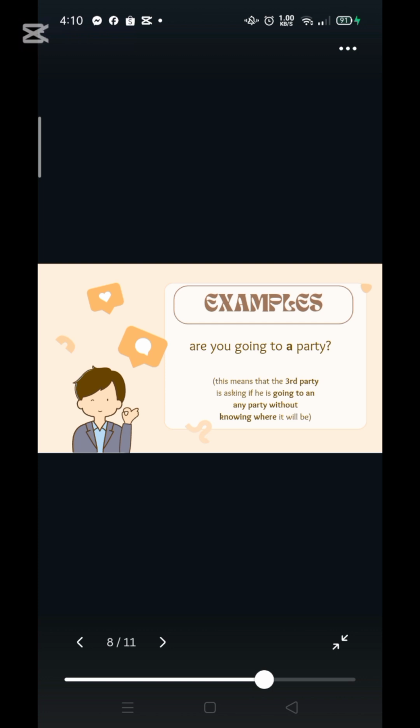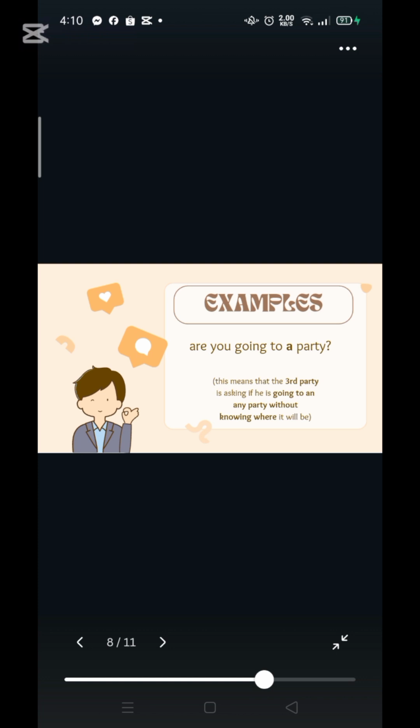The article in this sentence is the word a, and this is an indefinite article because the sender of the message did not know where the receiver will be going, or what type of party. All he knows is that he wants to know which party.